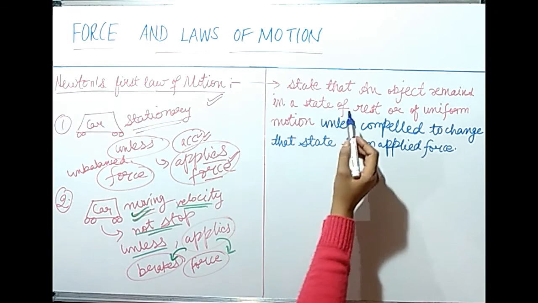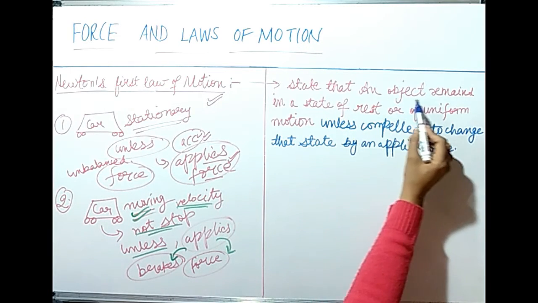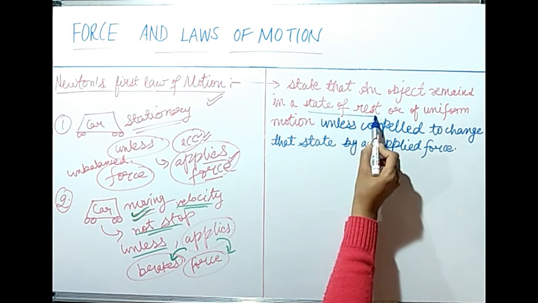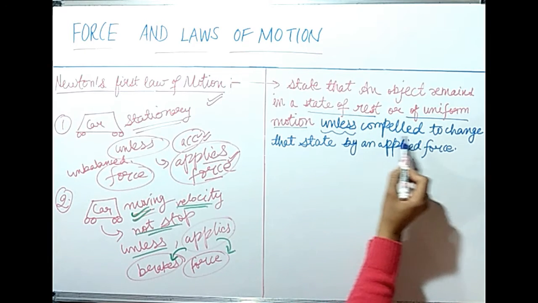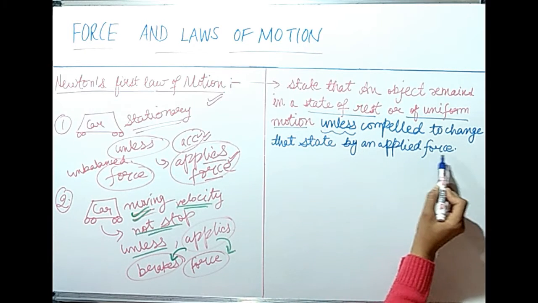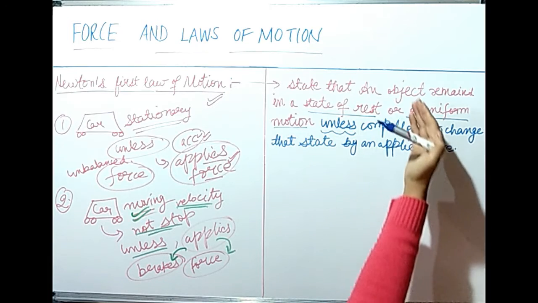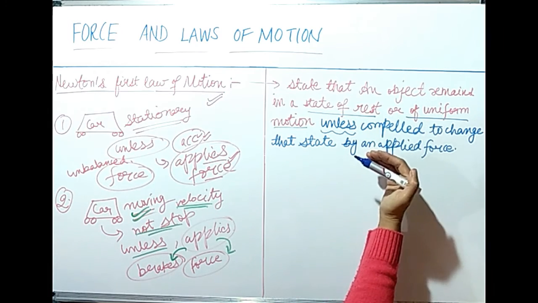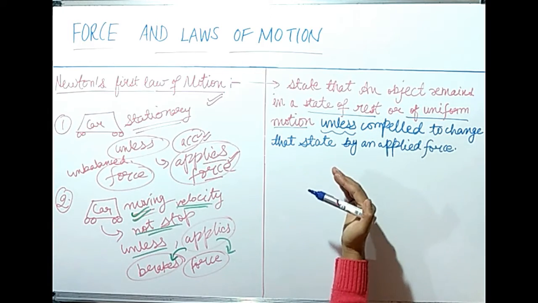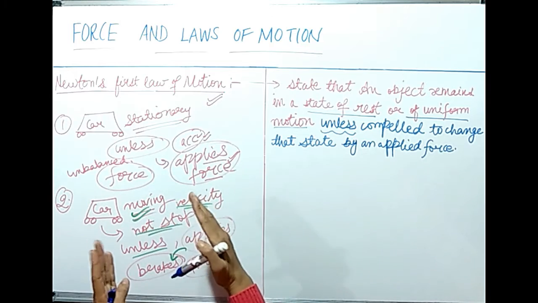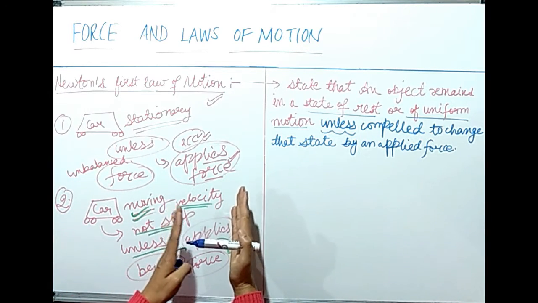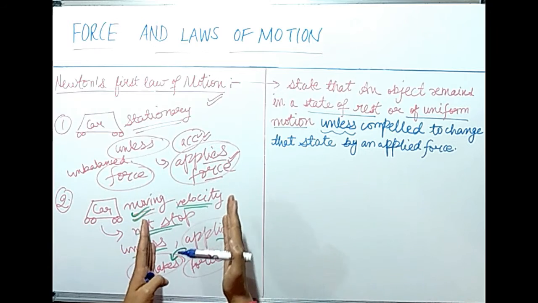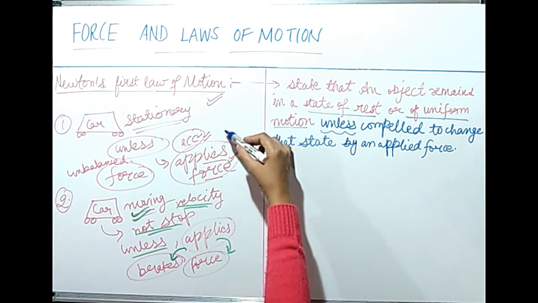Newton's first law of motion states that an object remains in a state of rest or of uniform motion unless compelled to change that state by an applied force. That means an object will stay in a state of rest or of uniform motion until and unless there is an external unbalanced force which is going to move that object or to stop that object. We discussed this in these two examples.